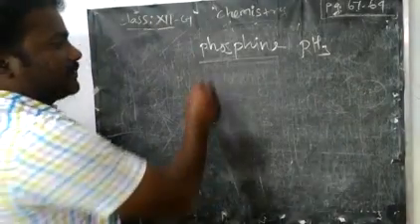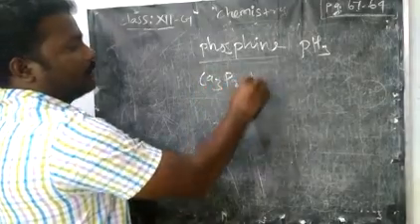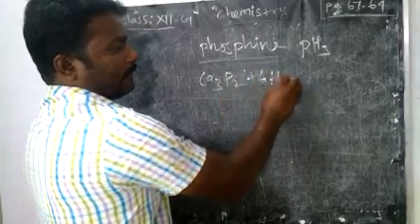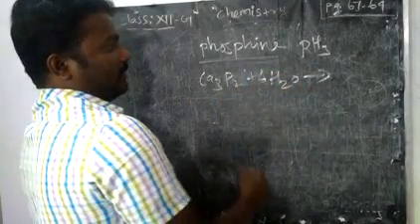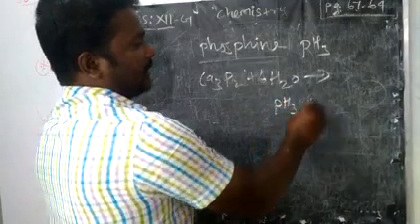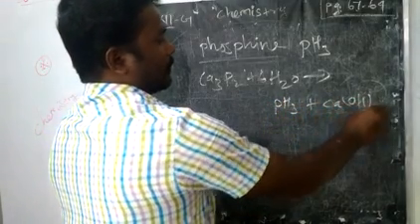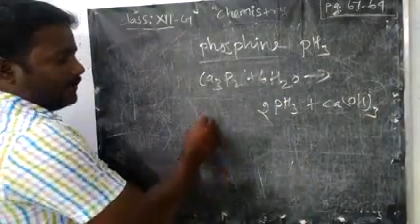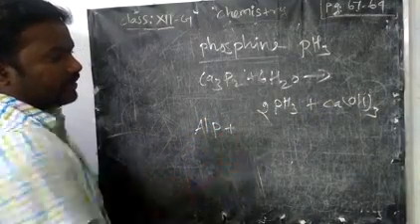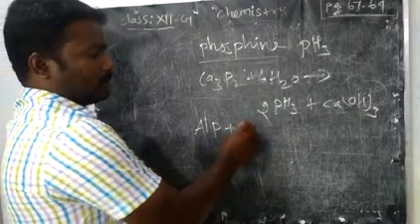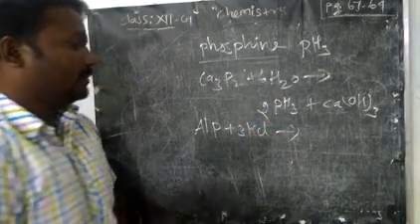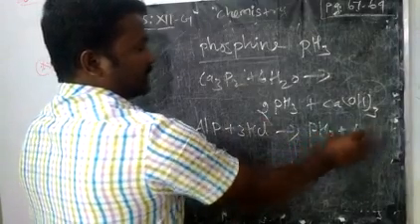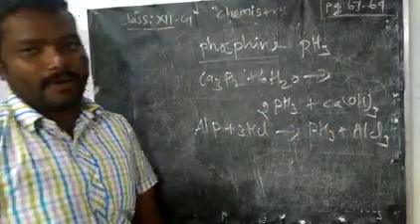Now, calcium phosphide, Ca3P2, on reaction with water will give phosphine, PH3, another preparation of phosphine, and calcium hydroxide. Then aluminium phosphide with hydrochloric acid will form phosphine, PH3, plus aluminium chloride.